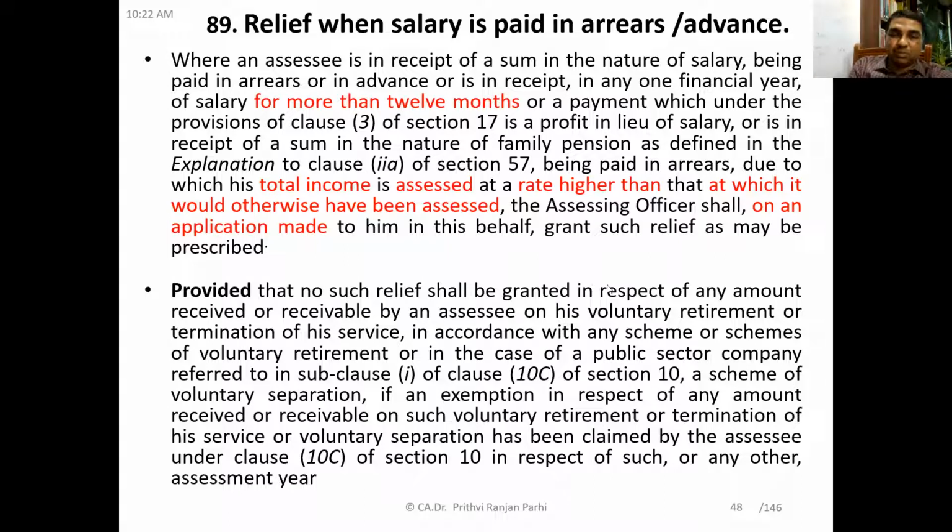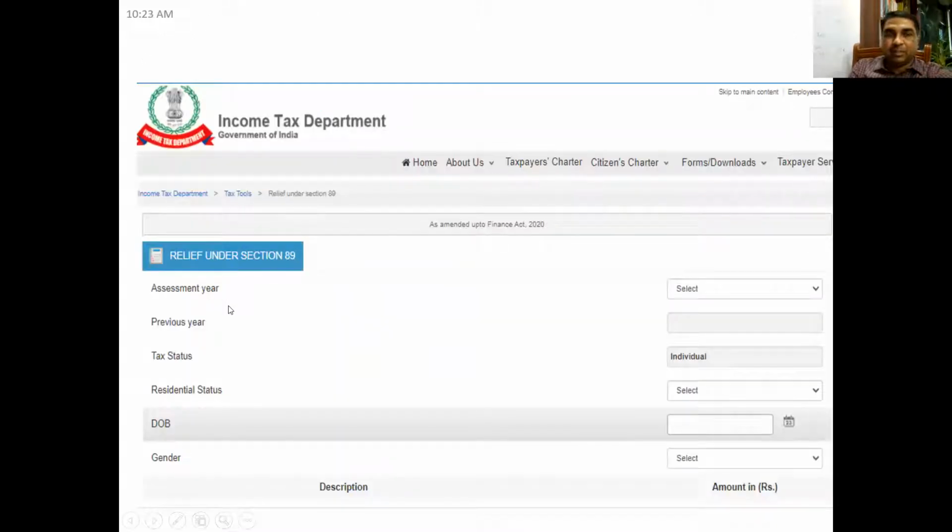So in case of VRS, this relief will not be allowed, because he's already claiming an exemption under section 10(10C). Understood this? Yes, sir.